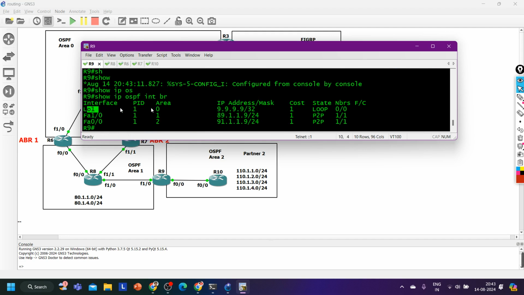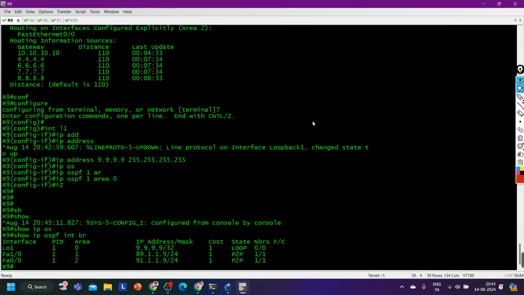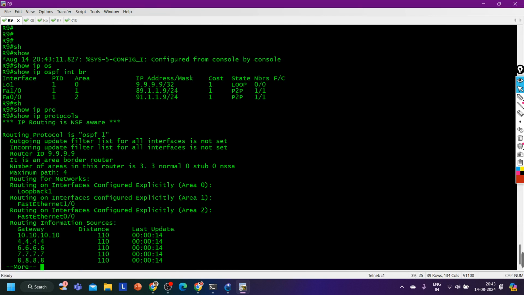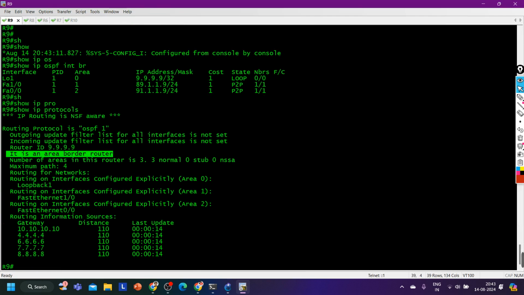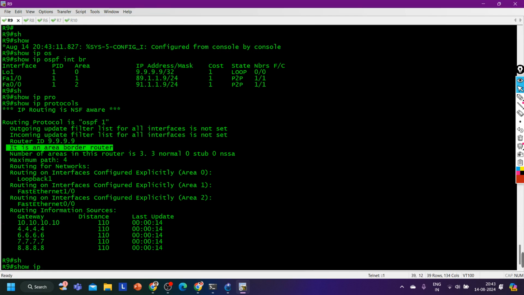Now you can see OSPF is enabled on loopback 1 and in area 0. So show ip protocol. Now this router is an ABR router, right? And if this router is an ABR router, it will generate LSA 3.